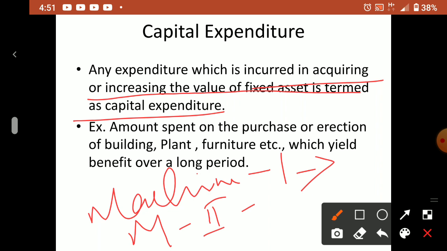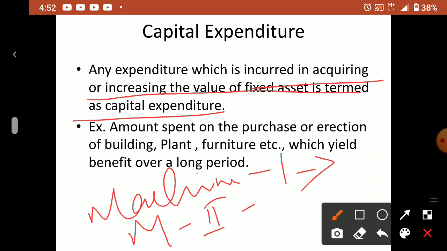So any expenditure which is incurred in acquiring or increasing the value of fixed assets. If you are spending for purchasing or increasing the value of a fixed asset. Suppose you are the owner of a cinema theater, and you attach one more hall to it, then that is an increase in the value of that asset. You have to spend money for that, and the space expands. So when you do something on an asset, that is called capital expenditure.